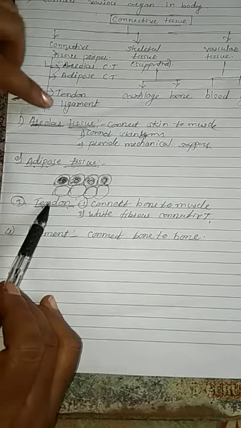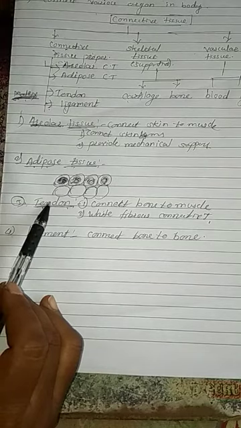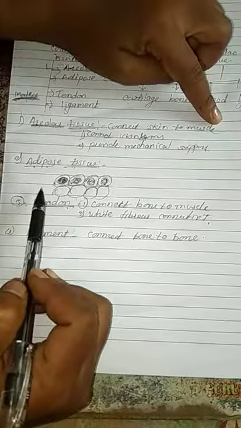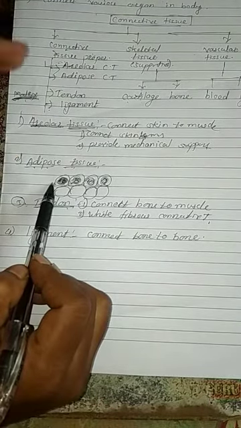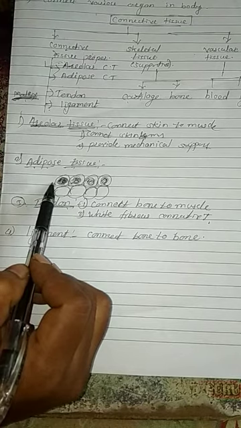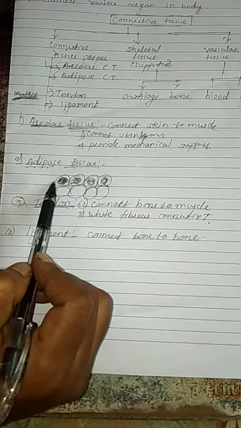Areolar tissue. What is the location of areolar tissue? It is present under the skin, and the areolar tissue connects the skin to the muscle. Adipose tissue is also present beneath the skin, and its main function is to store fat, and it is the insulator of the skin. It is a shock absorbing tissue.